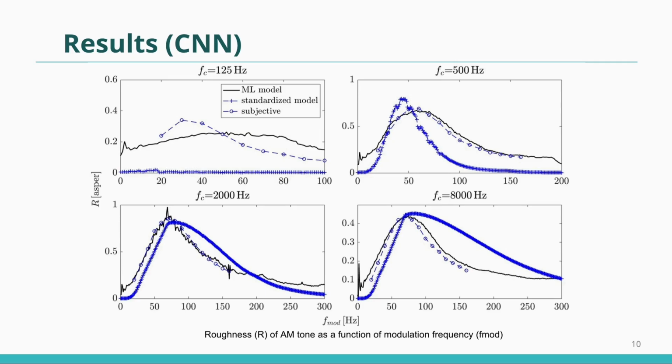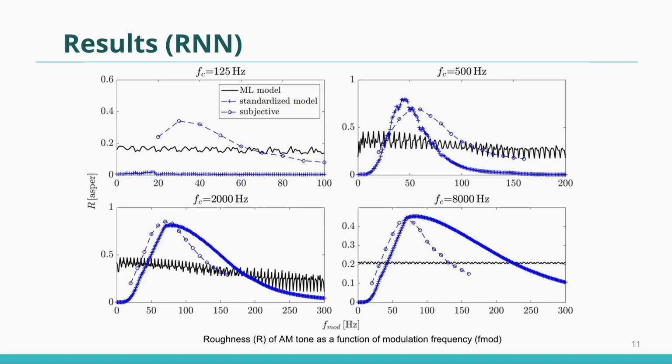It can be seen that our prediction model is able to predict roughness with higher accuracy than the standardized model, but accuracy drops at lower modulation frequencies and some oscillations can be observed. I also obtained results for the roughness of AM and FM tones and unmodulated bandpass noise as a function of other acoustic features, and found that in most cases the prediction was more accurate than the standardized model.